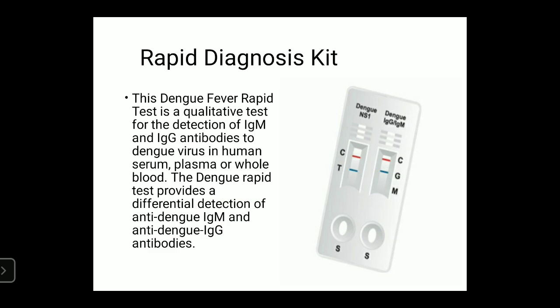Next, these are the rapid diagnostic kits, or rapid diagnostic tests, RDT. Dengue fever can be detected by using these kits to detect antigens like IgM and antibodies like IgG from samples of serum and plasma, and also in whole human blood. It differentiates IgM and IgG antibodies of the viral fever.